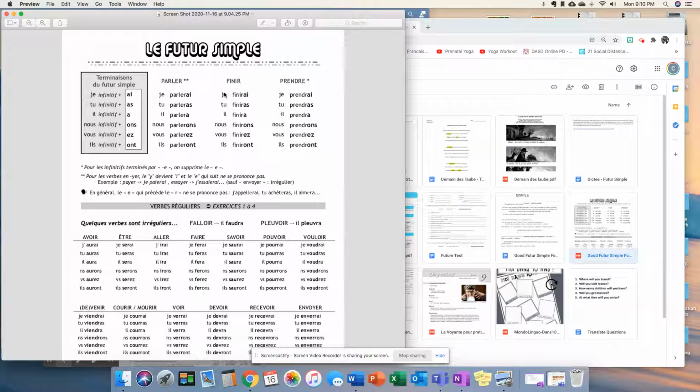Finir follows the same pattern. Take the infinitive, add the ending ai. Take the infinitive, add the ending as. Take the infinitive, add the ending a, and etc.